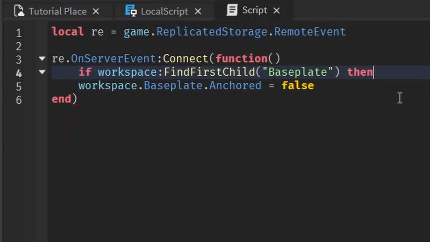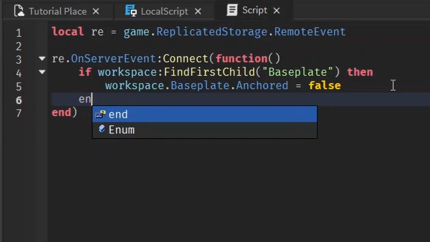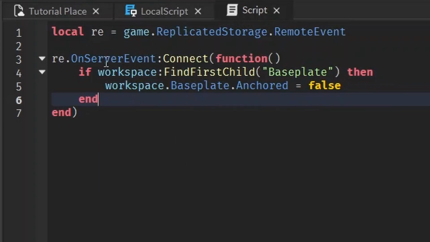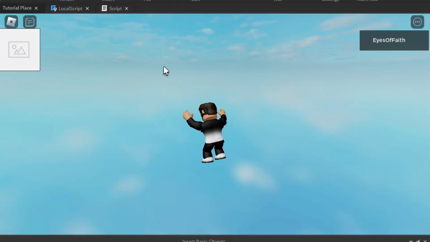So if baseplate is a child of workspace, then we can change the properties of workspace.baseplate. You can see we can hover over it the first time, and now that it's deleted, we can still hover over it and not get any errors.